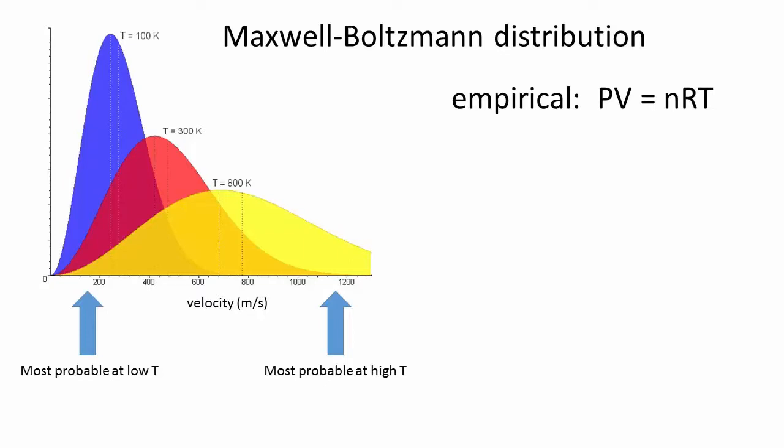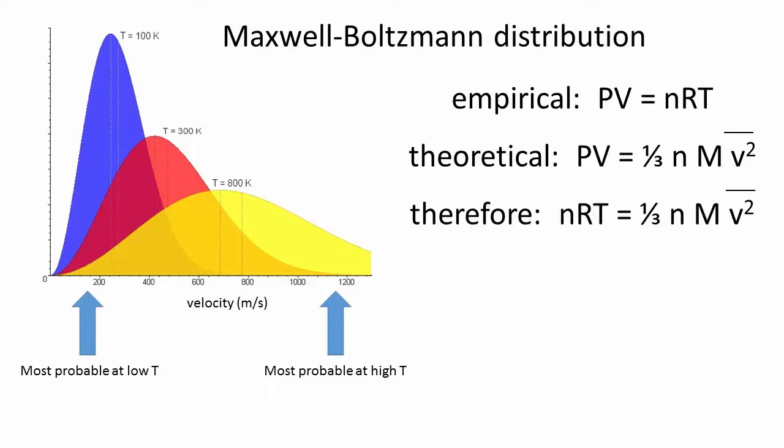Using Maxwell's distribution and treating the gas molecules as hard spheres that will exert a pressure when they hit the surface of a container, one can mathematically derive an expression for PV. It is equal to 1/3 of the number of moles times the molecular weight times the mean squared velocity. We also know that to equal nRT. Therefore, the two can be equated, and we finish with a formula that gives us the square root of the mean squared velocity.